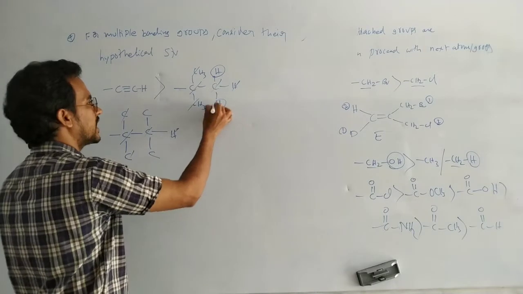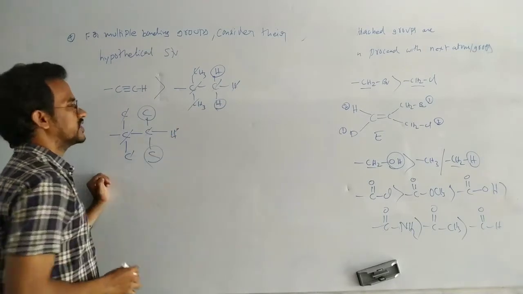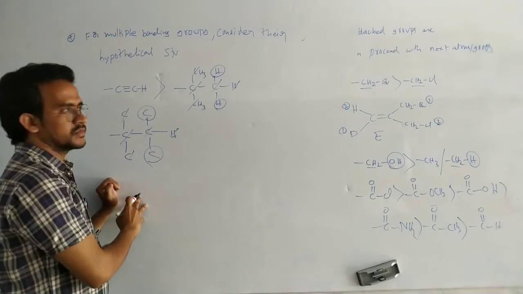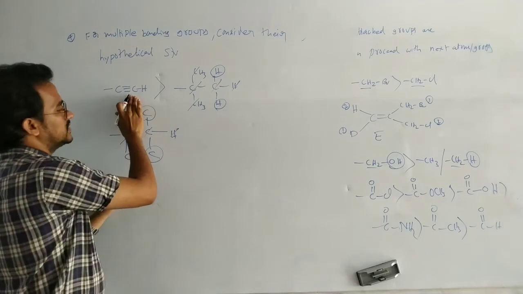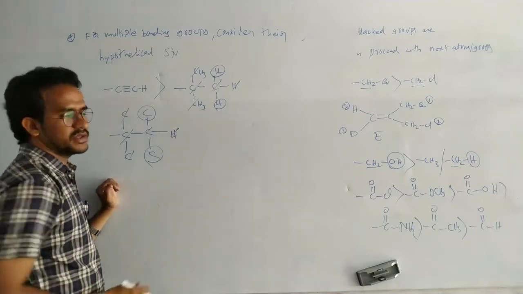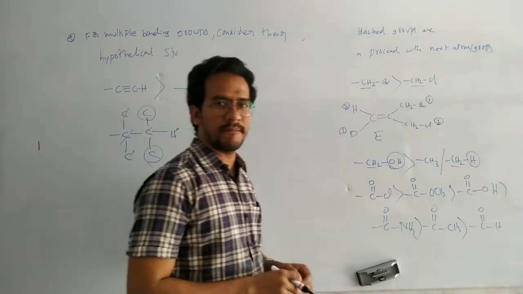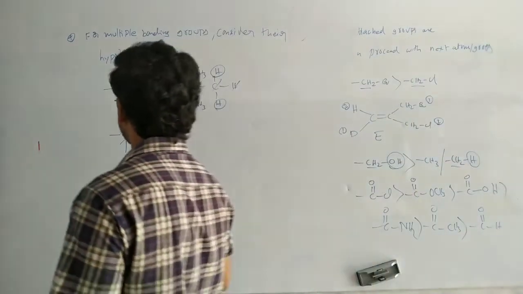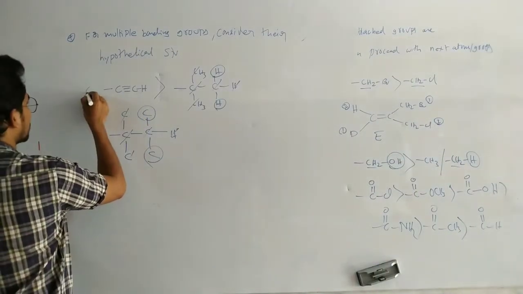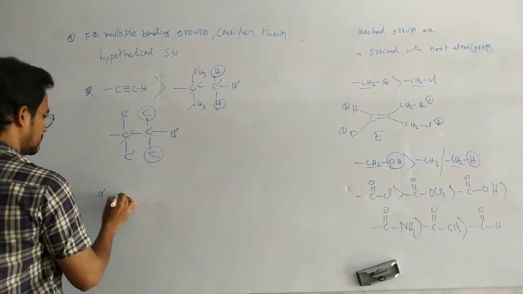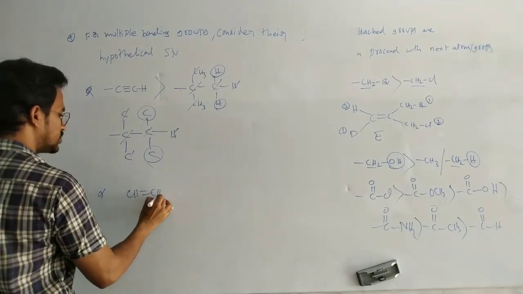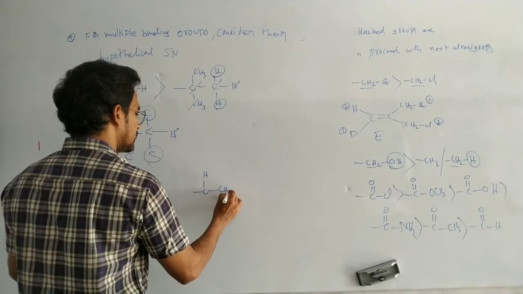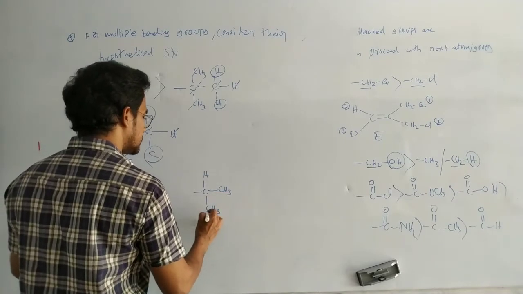But here hydrogen, hydrogen. Here carbon, carbon. Which one has a higher atomic number? Carbon has a higher atomic number. That's why this acetylene group has a higher priority than the tertiary butyl group. That's it. And next, this is one important example. CH double bond CH2 and this one hydrogen, the CH3 and this CH.